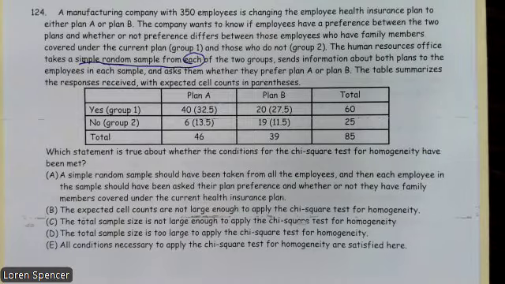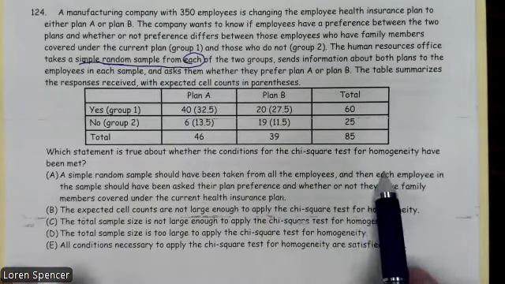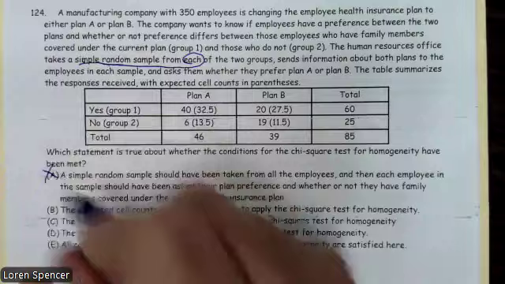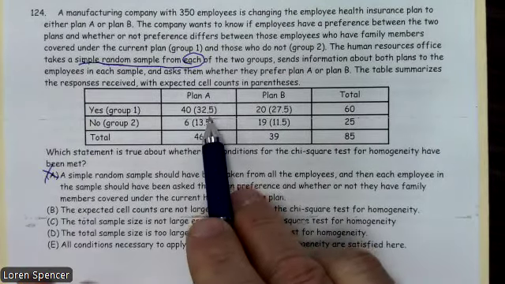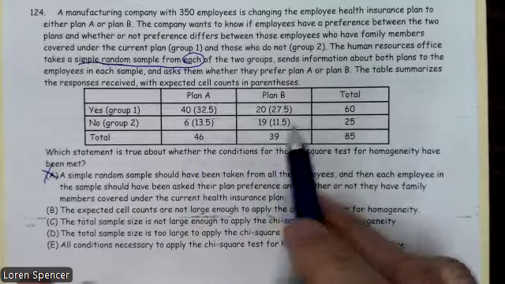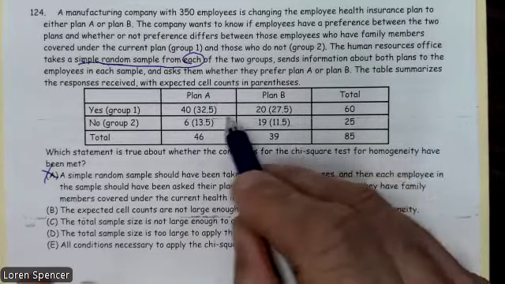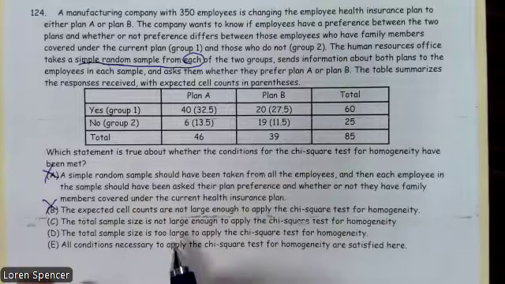A simple random sample should have been taken from all of the employees, and then each employee in the sample would have been asked. No, it's not from all employees because we're taking two samples, because homogeneity requires two samples. The expected cell counts are not large enough. Well, I'm looking at the expected 32, 13. We need them to be greater than 5. All of these expected are greater than 5, not a problem.